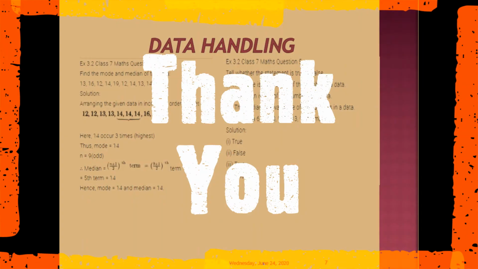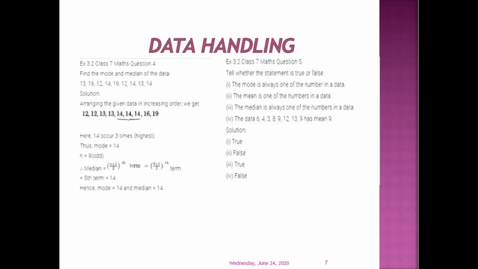Moving to the next question, that is question number 4. In this, the mode and median of the data we need to find out. We'll first arrange in the increasing order and find which number is occurring the most number of times, that is 14. So mode is 14. Here n is 9, median is (n plus 1) by 2, which is 9 plus 1 by 2 is 10 by 2, which is the 5th term. From the ascending order, we find the 5th term, which is equal to 14. So mode is 14 and median is also 14.